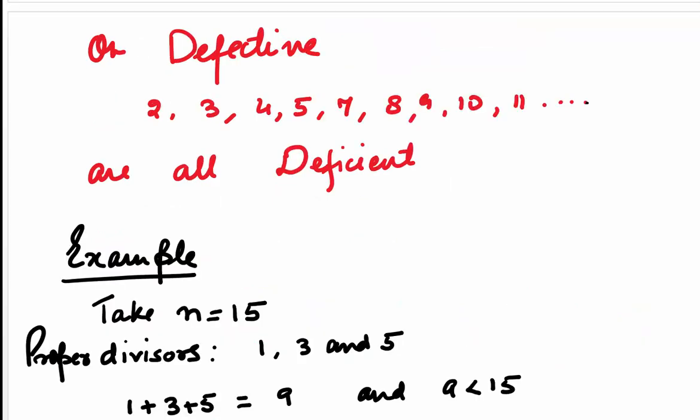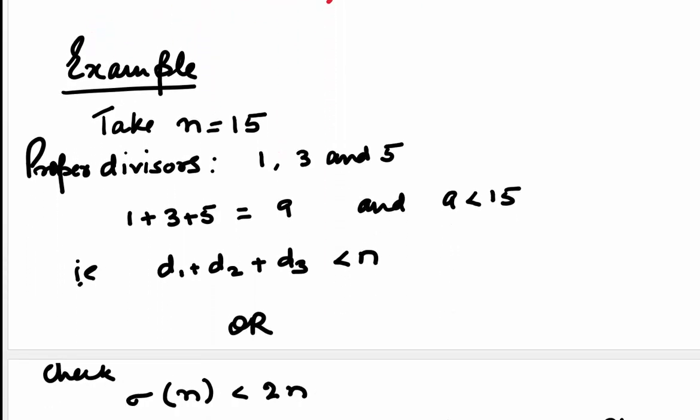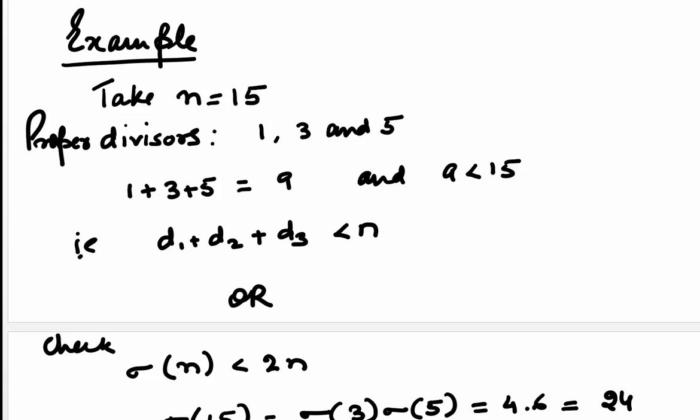They are also called defective numbers. For example, 2, 3, 4, 5, 7, 8, 9, 10, 11. All of them are deficient numbers or defective numbers. Let us take n is equal to 15. If you see, the proper divisors of 15 are 1, 3 and 5. If we add all these, we get the sum as 9. And you can see 9 is less than 15. So we say that 15 is a deficient number.